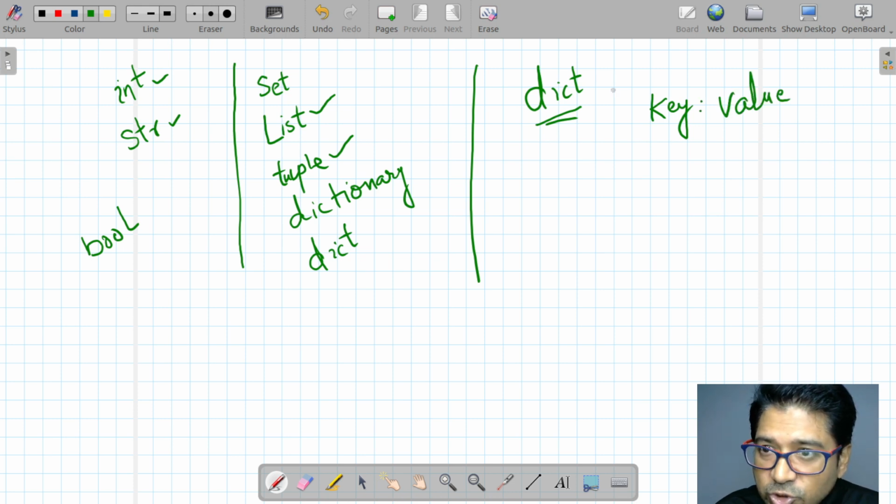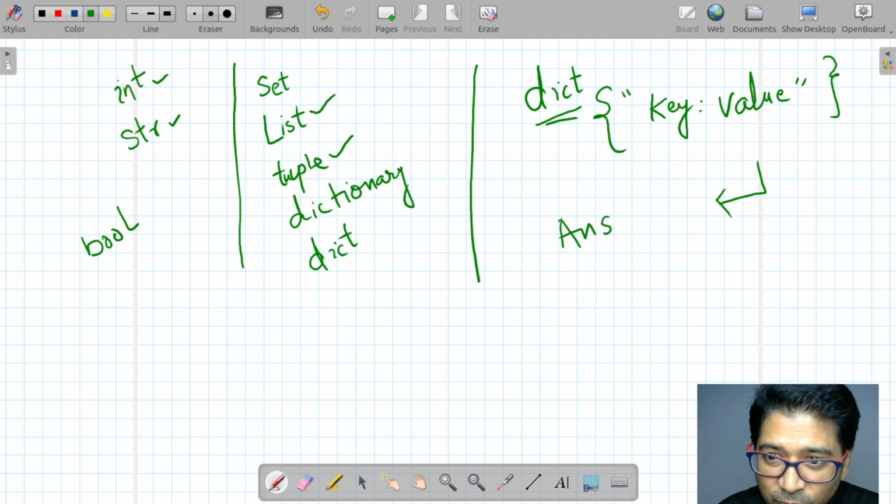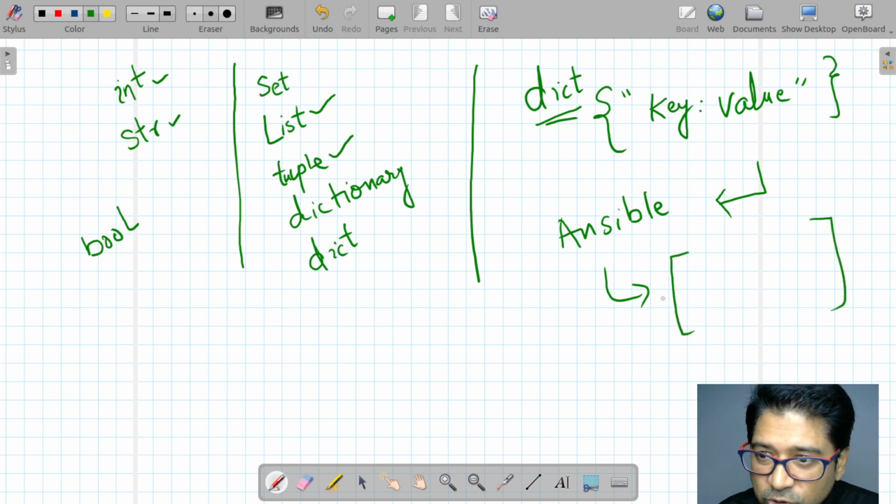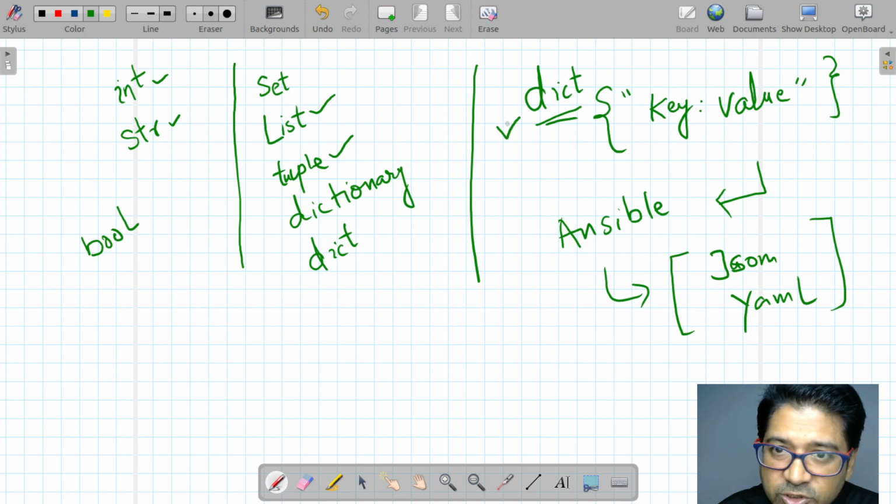If you remember, we studied this in Ansible. And apart from Ansible, when we have data formatting in JSON and YAML format, we frequently use the dictionary. Do you recall?